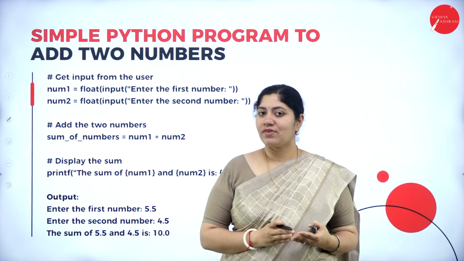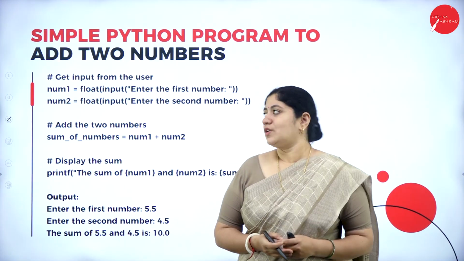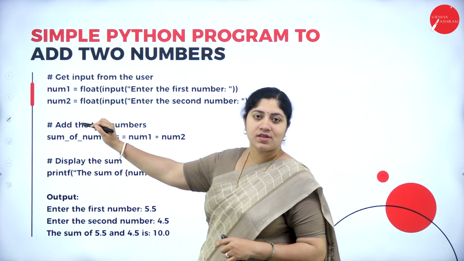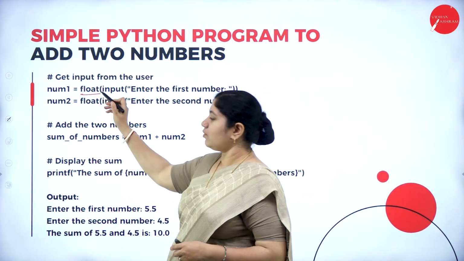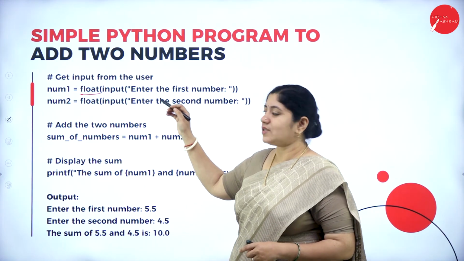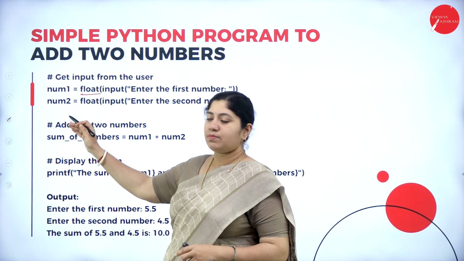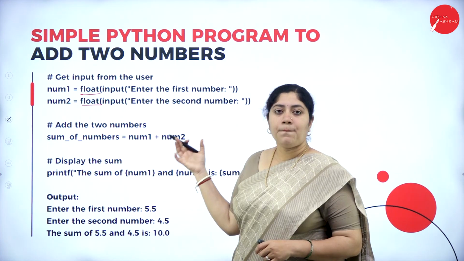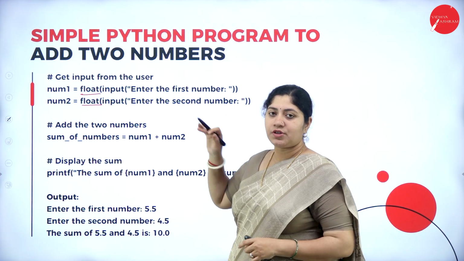The example that we have considered is none other than a basic thing, that is addition of two numbers. It starts with getting the input from the user. For that, what is the syntax we will be writing? For number one, we have considered the data type float, followed by input, and what has to be displayed for the user is "Enter the first number". Similarly, for the second number, we specify the data type and give the message to the user: "Enter your second number". Okay, giving input is done.